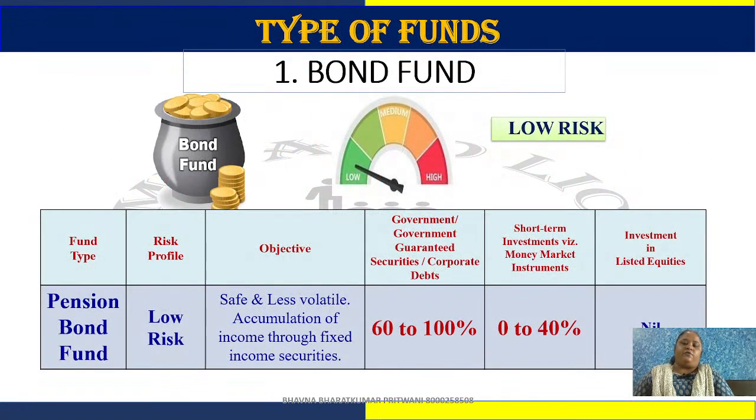Okay. Now, which kinds of funds are here? So here are, according to me, five. Active funds are four, and the inactive fund is the fifth, that is the discontinued fund. So first, a very low risk fund, that is the bond fund, in which 60 to 100% is invested in government guaranteed securities, and 0 to 40% in money market instruments, meaning corporate papers. In equities, there is no investment. That's why this is the low risk fund.